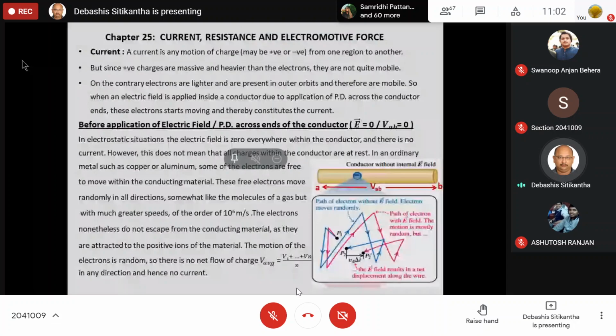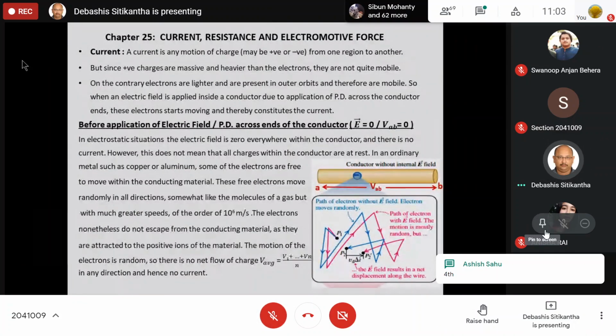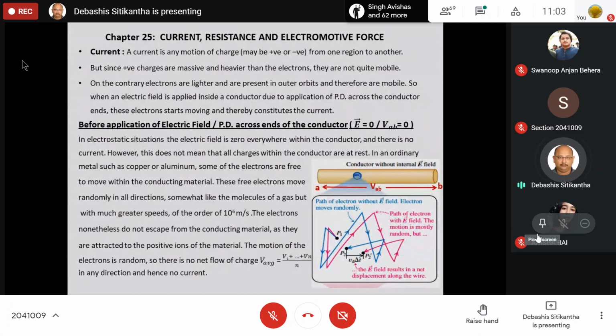Do you have any idea on which date your UPM is there? Anyone? So Wednesday it is starting. Wednesday. Yes, sir. Okay, that's not nice, because today we'll try our best to complete as much as possible. And do you have any idea in particular on which date your exam is? On 4th, Friday? Okay, fine. So we have today, then Wednesday, and then Thursday. That's a lot of time we have in our hand, so we can easily complete this chapter.